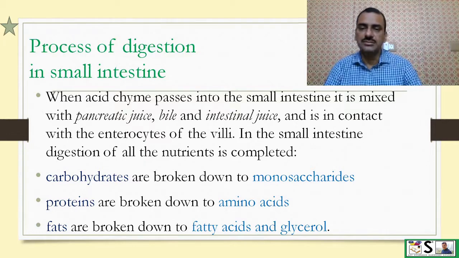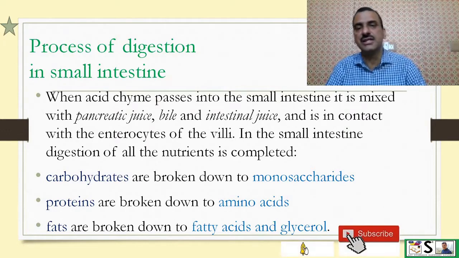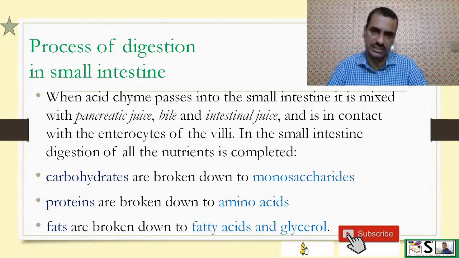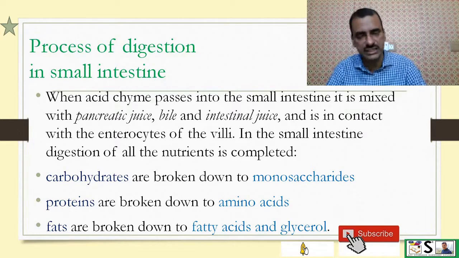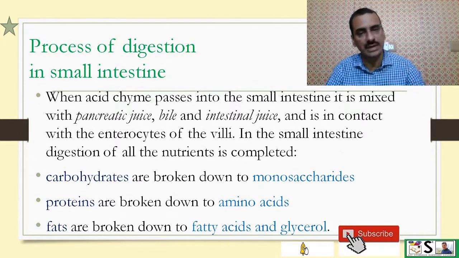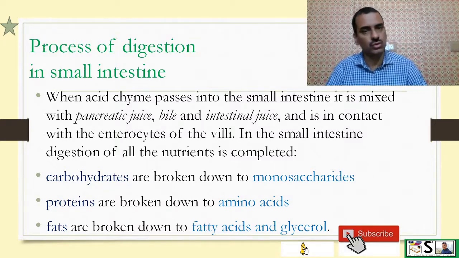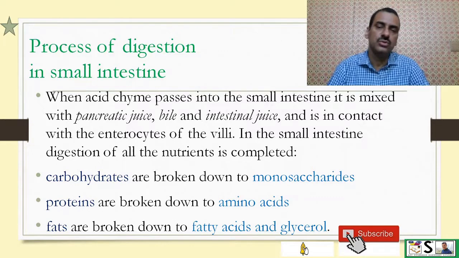So when the chyme passes into the small intestine, it is mixed with pancreatic juice, bile and intestinal juice. So three types of juices are there in the intestine: intestinal juice, pancreatic juice and bile. And they all act on this food, this chyme, to digest it.